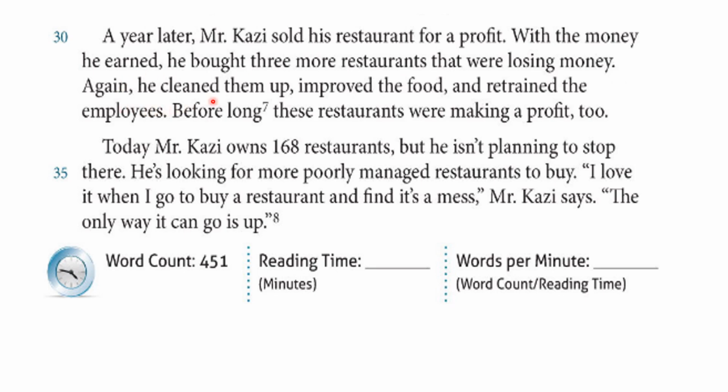Again, he cleaned them up, them refers to the restaurants he bought. Again, he cleaned them up, improved the food, and retained the employees.